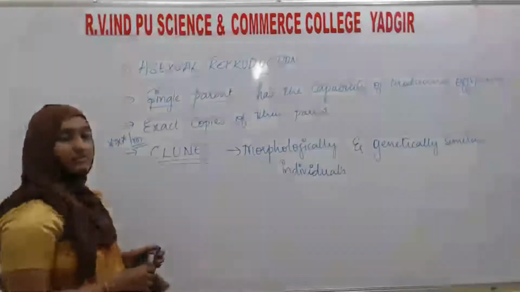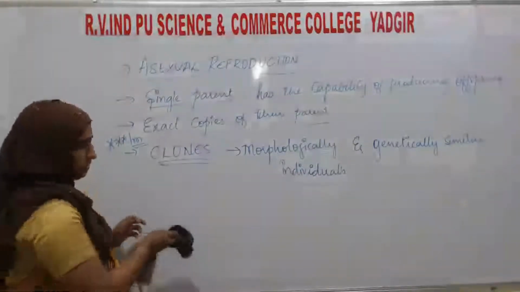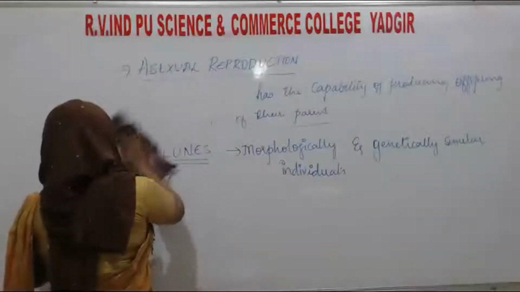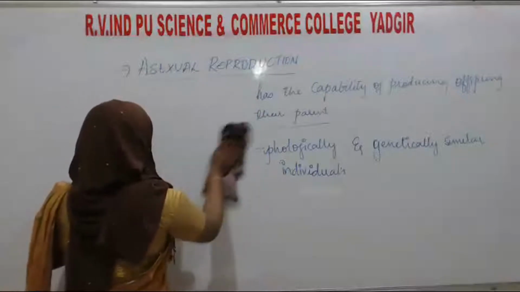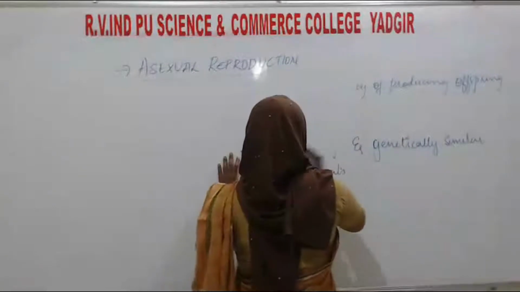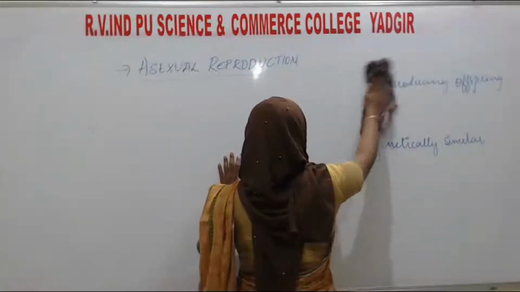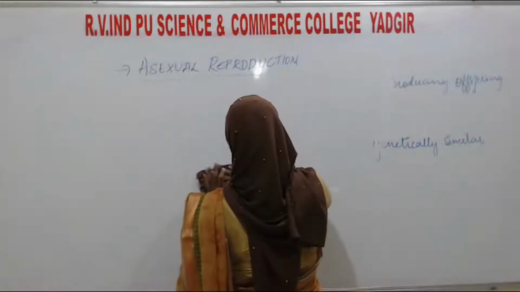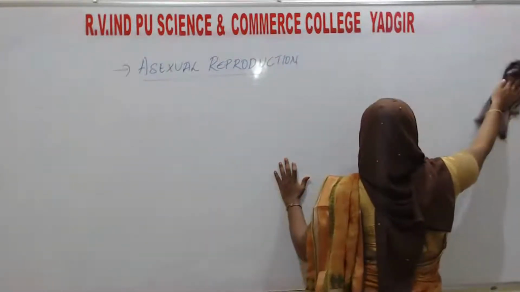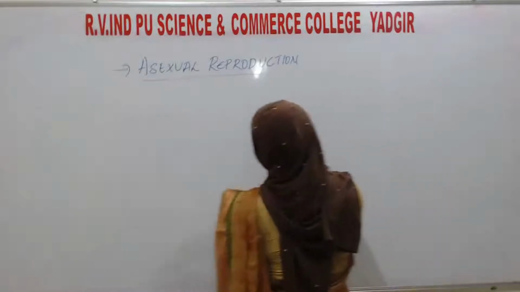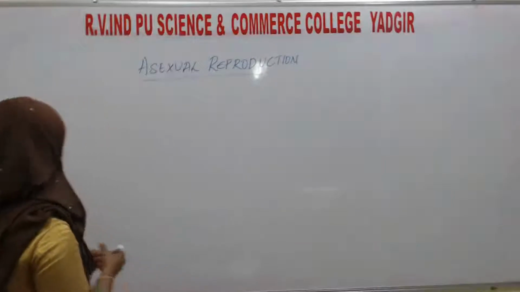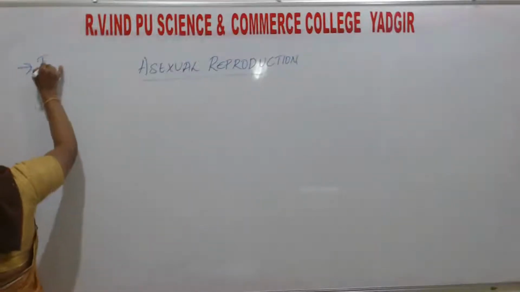What are the different methods or types of asexual reproduction?